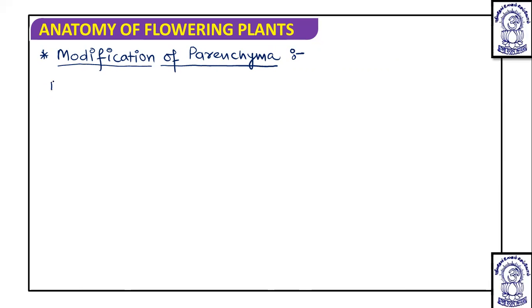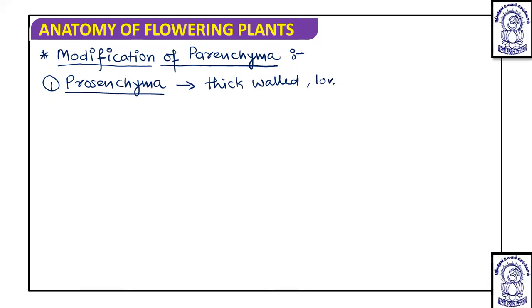In this, the first type of modified parenchyma is known as prosenchyma. The cells of prosenchyma are thick walled, long, with pointed ends.